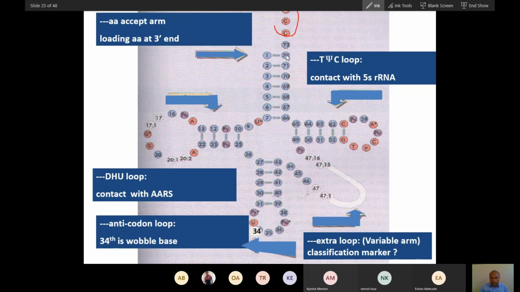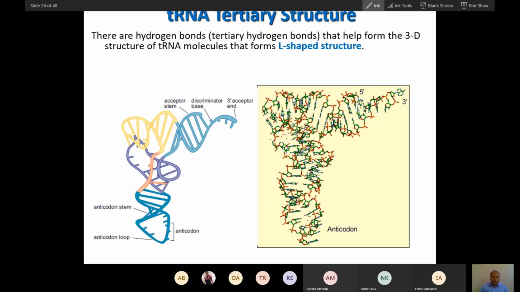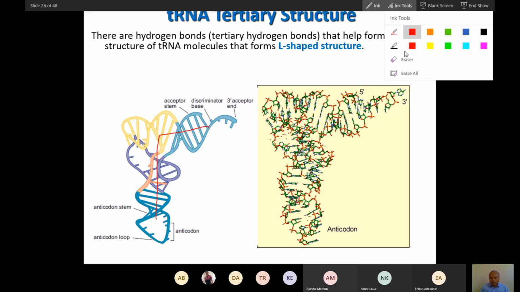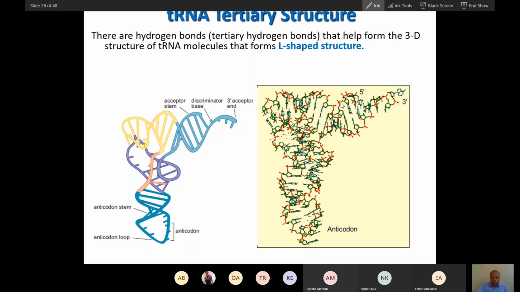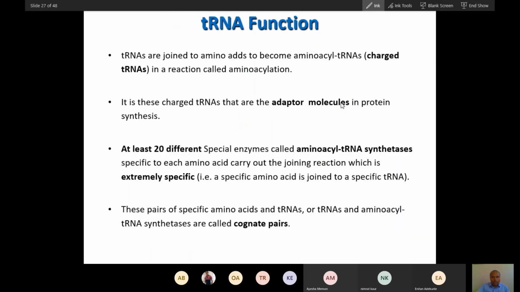If you count from this, it will become 34. So you can see this is tRNA. It will look L-shaped. The three-dimensional structure is L shape. So this is the structure of tRNA in vivo. Actually, the real structure is this.